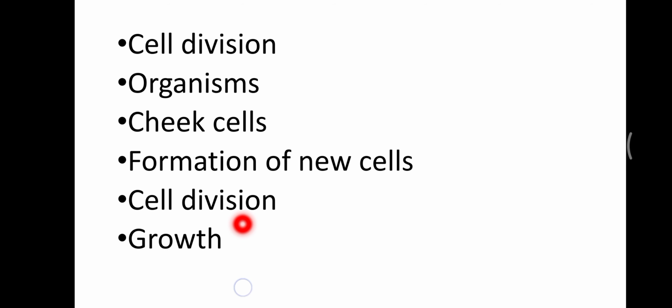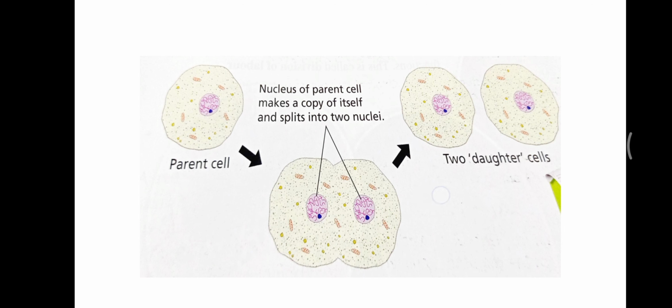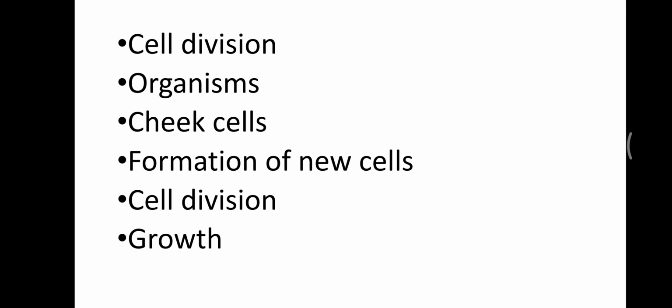It begins with the copying and division of the nucleus of the parent cell before the cell is split. Here you can see splitting of a cell producing two new cells, beginning with the copying and division of the nucleus of the parent cell, and it turns into two new daughter cells.